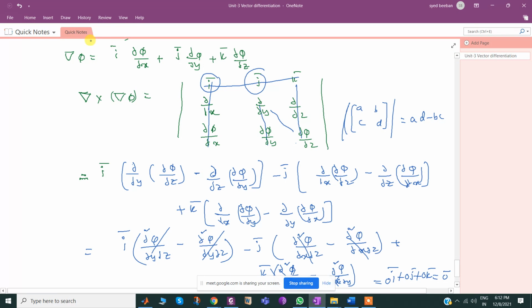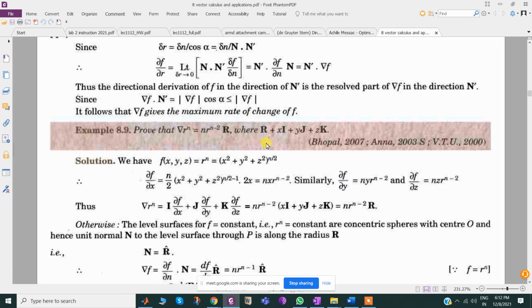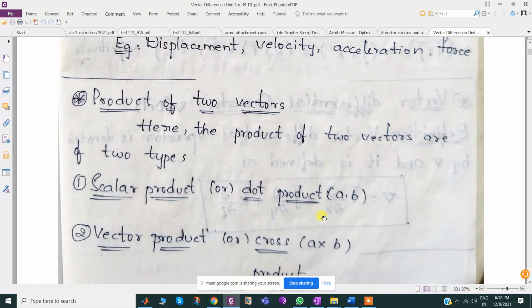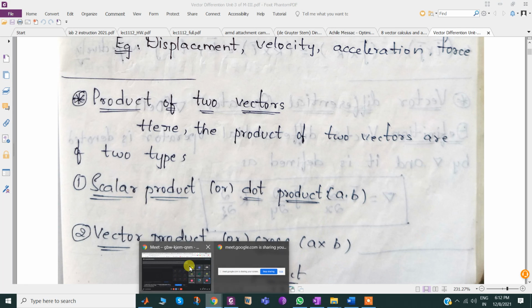I think we were at here in the last class. So this is the issue.